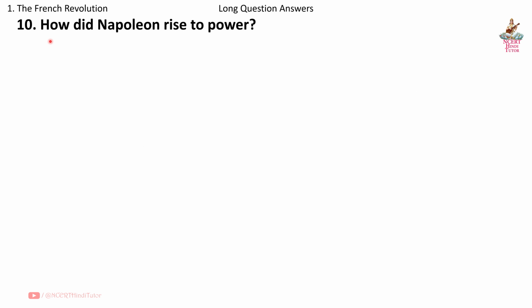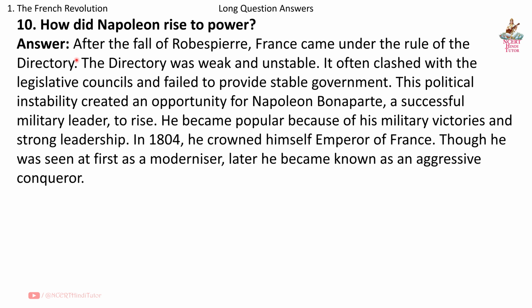Question 10. How did Napoleon rise to power? Answer. After the fall of Robespierre, France came under the rule of the Directory. The Directory was weak and unstable. It often clashed with the legislative councils and failed to provide stable government. This political instability created an opportunity for Napoleon Bonaparte, a successful military leader, to rise.